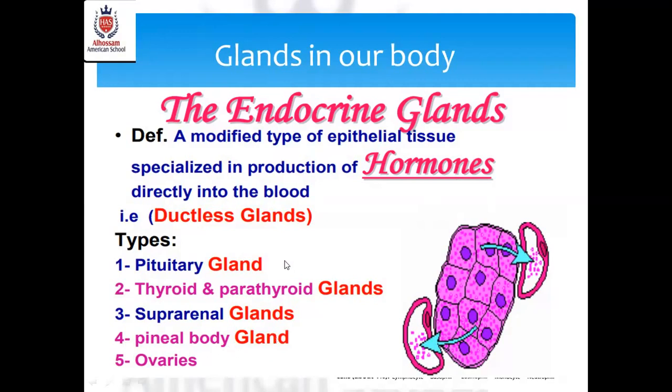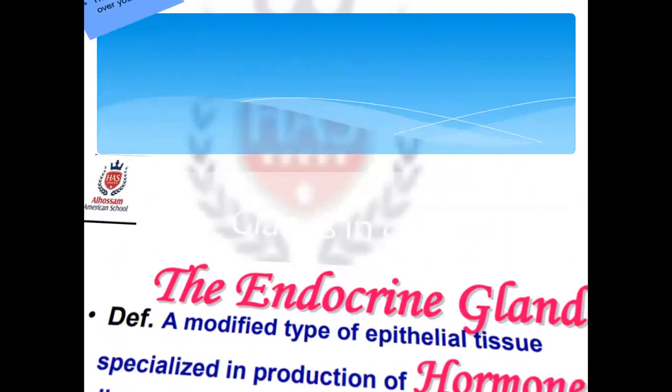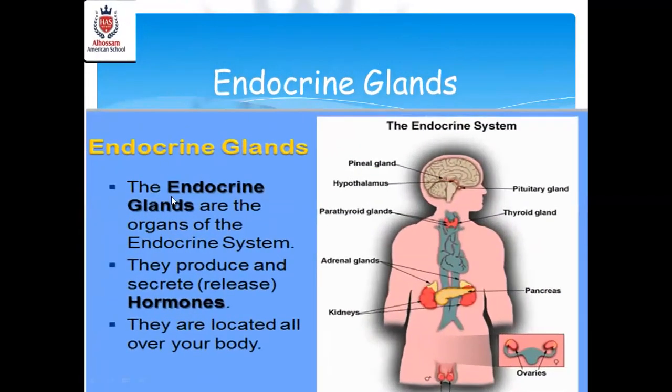The endocrine system contains endocrine glands, which are considered organs, produce hormones, and are located all over my body, in the brain, neck. The pancreas is considered one of the endocrine glands that secretes insulin. Kidney, testis, ovaries, all of these are different types of endocrine glands.